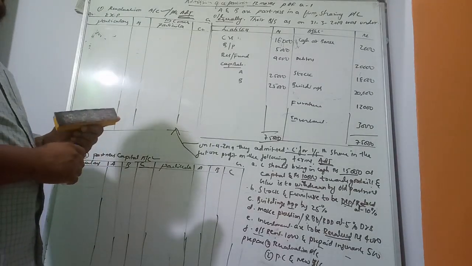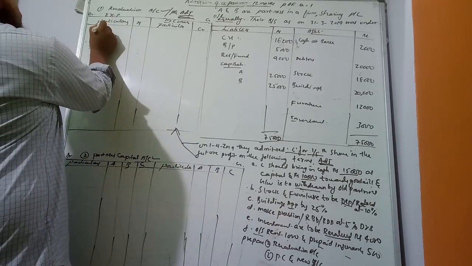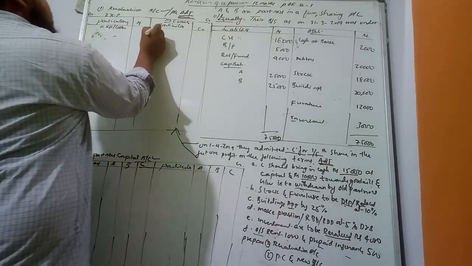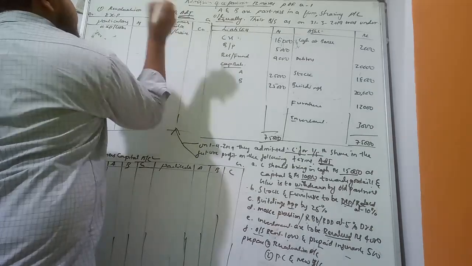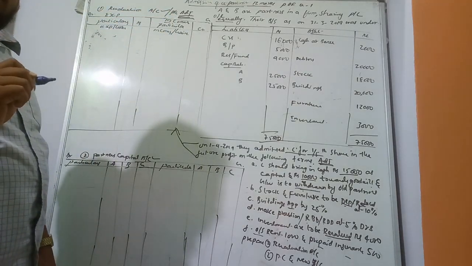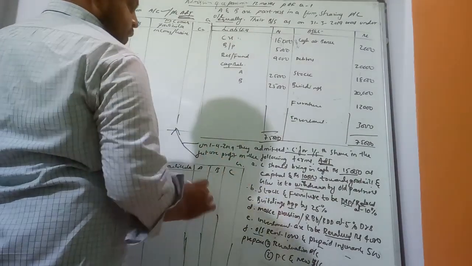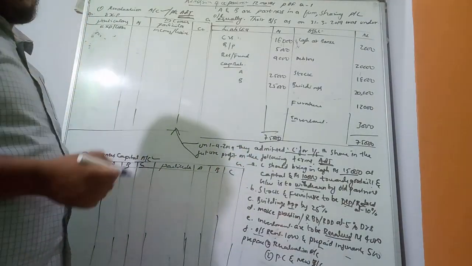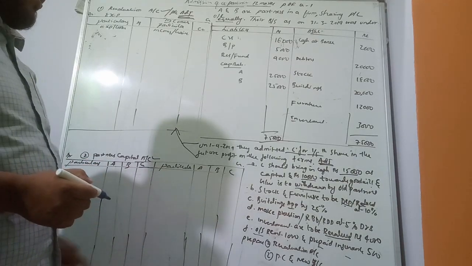sheet. Now let us first start with the revaluation account. Now revaluation account, debit side we have to record all the expenses and losses. So credit side we have to record all the incomes and gains. So under revaluation account we have to record only adjustments. Now the adjustments, first adjustment, capital and goodwill.